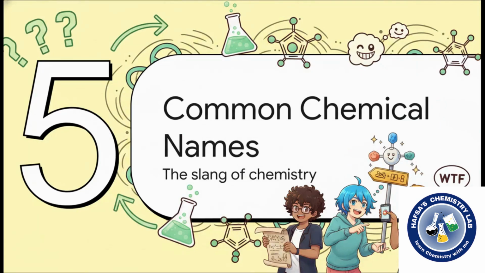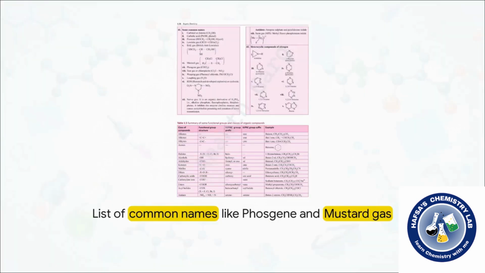Finally, we reach Section 5, decoding common chemical names. Let's look at the slang and idioms of chemistry. We've spent our entire time today focused on the rigid, beautiful logic of IUPAC syntax. But out in the real world, chemistry is full of messy, historical slang. Now, what's really interesting about these older, common names is looking at deeply historical and often incredibly dangerous chemicals like mustard gas, phosgene, and tear gas. These are names given by the very people who first synthesized them, or they're based entirely on how they smell, or maybe what terrible things they do on a battlefield. They're basically scientific idioms. They tell a fascinating story about human history, but honestly, they tell you absolutely nothing about